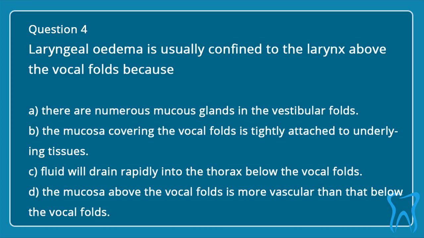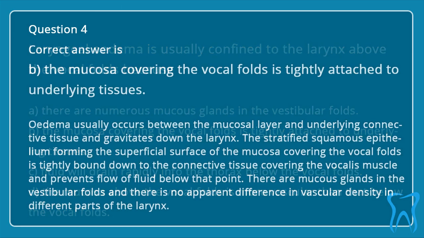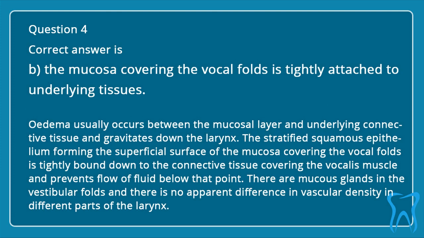Question 4. Laryngeal edema is usually confined to the larynx above the vocal folds because: A. There are numerous mucus glands in the vestibular folds, B. The mucosa covering the vocal folds is tightly attached to underlying tissues, C. Fluid will drain rapidly into the thorax below the vocal folds, D. The mucosa above the vocal folds is more vascular than that below the vocal folds. Correct answer is B. The mucosa covering the vocal folds is tightly attached to underlying tissues.